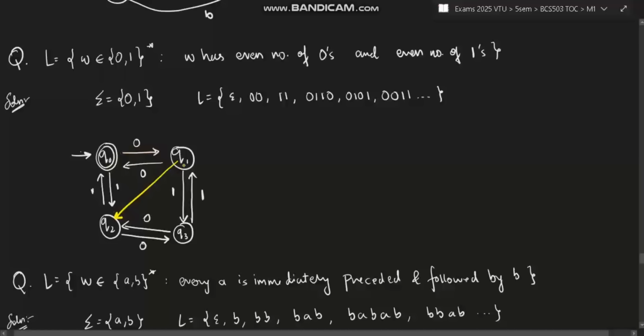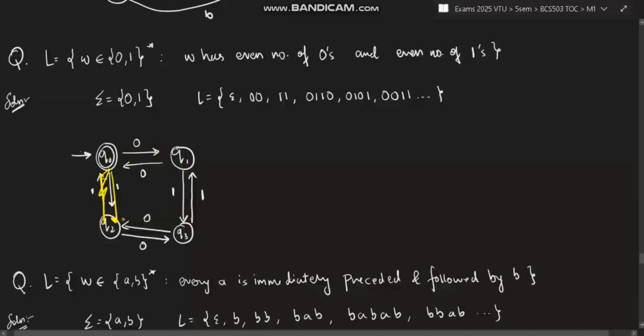Instead of that, you can take 1 separately here, so that you have a single 0 and a single 1. Now you can make the complement of it, another 0 from here, and 1 is already present here. Moving in this direction ensures the exchange of zeros. Moving in this direction ensures the exchange of ones. That is how the question is designed. So 0 1 and then again 0 for eliminating this 0, and 1 for eliminating this 1.